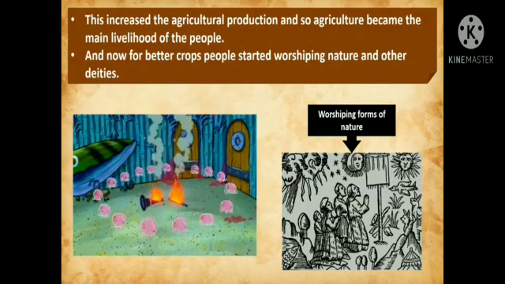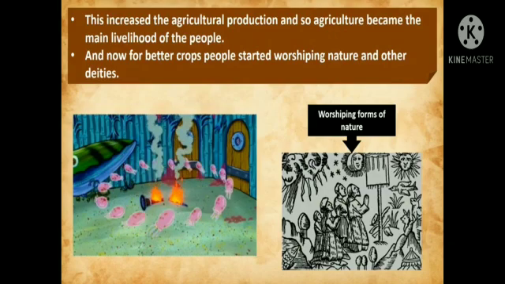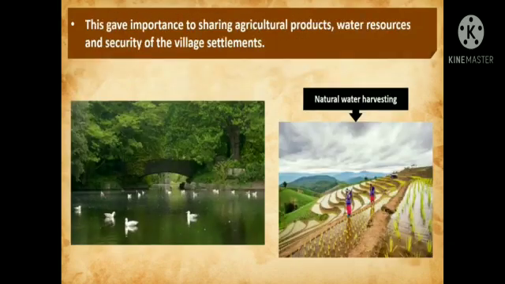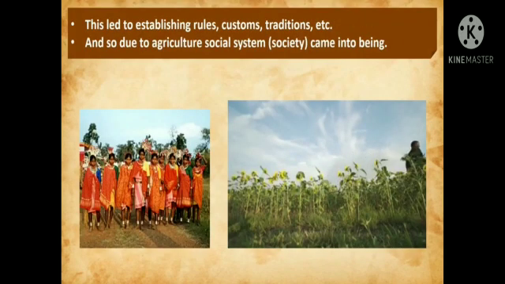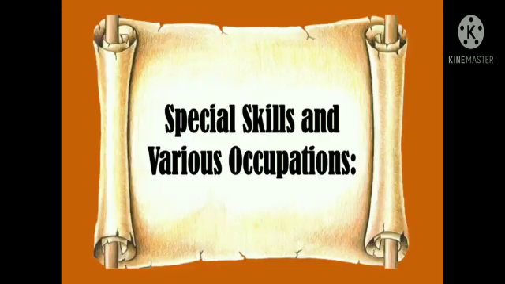And now, for better crops, people started worshipping nature and other deities. This gave importance to sharing agricultural products, water resources, and security of the village settlements. This led to establishing rules, customs, traditions, etc. And so, due to agriculture, a social system, that is society, came into being.